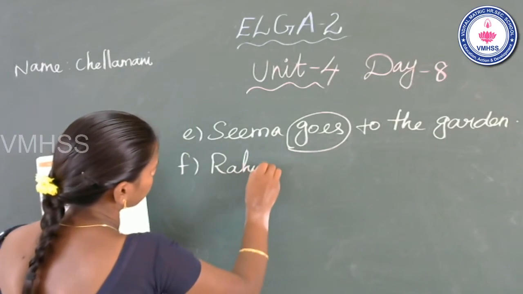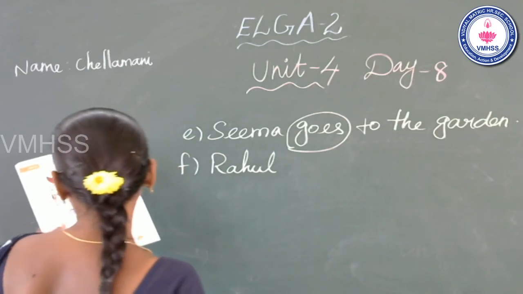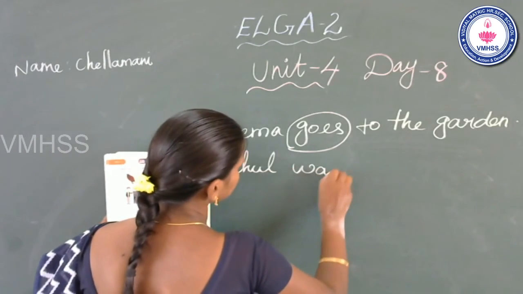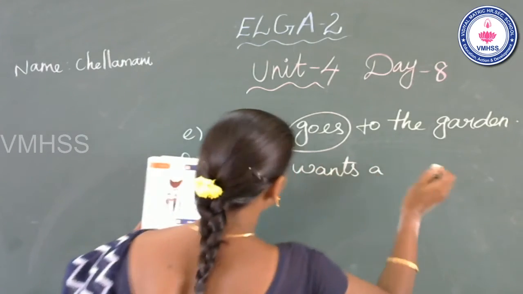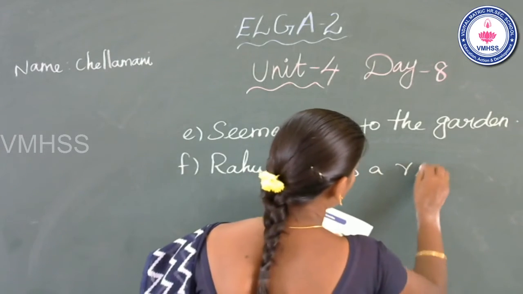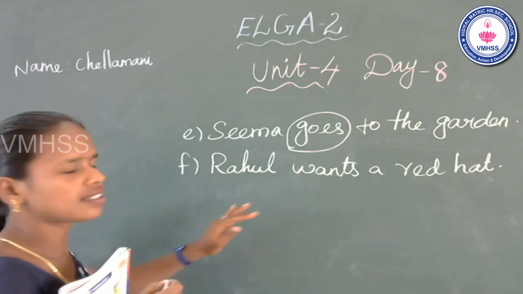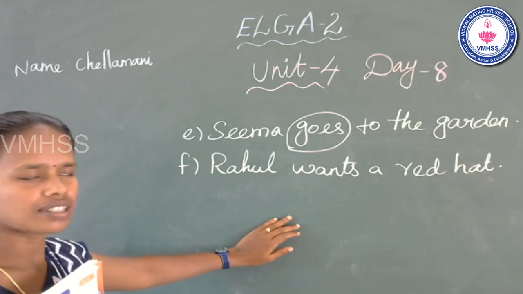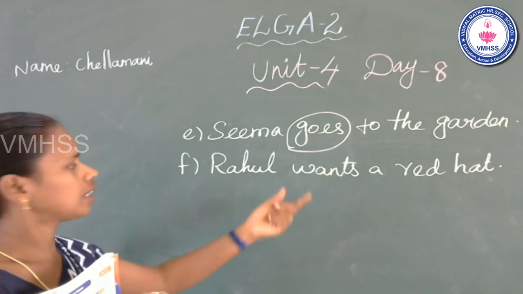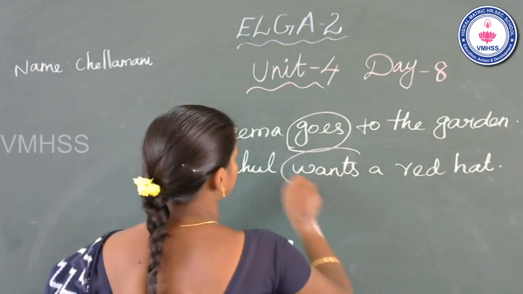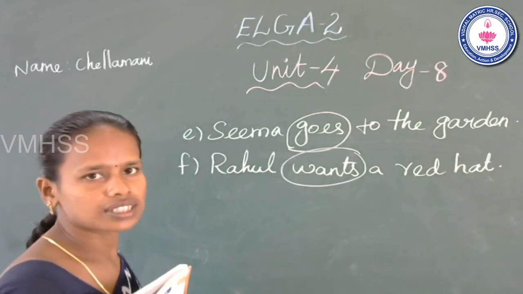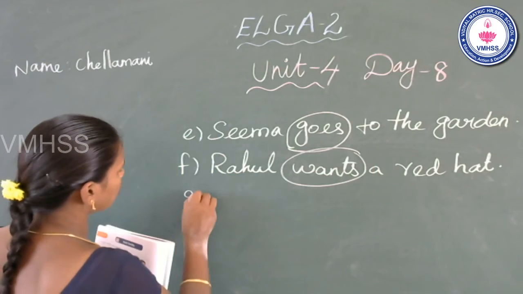Rahul wants a red hat. Do you see any whole word in this sentence? Yes, very good. Which word? That word is wants. So you can circle it. Now go to the next one.